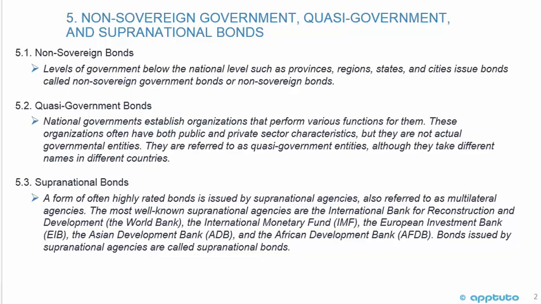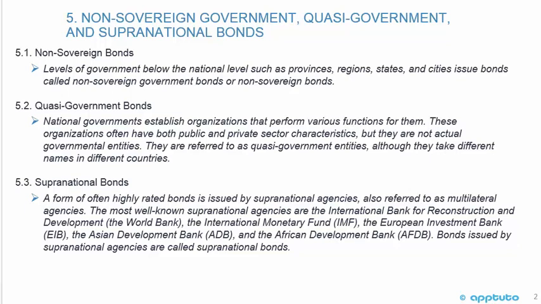The next is quasi-government bonds. National governments establish organizations that perform various functions for them. These organizations often have both public and private sector characteristics, but they are not actual government entities. They are referred to as quasi-government entities, although they take different names in different countries.